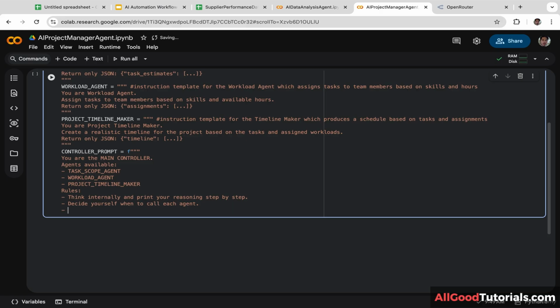Rule number 3, after reasoning, output final summary, not as JSON but as bullet points.